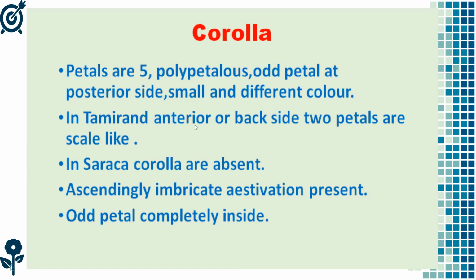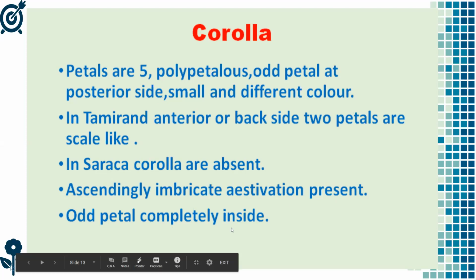In tamarind, the anterior or back side 2 petals are scale-like. So we know very well a very familiar plant, that is tamarind. So the anterior or back side petals are scale-like structures. In Saraca, corolla is absent. So generally in Saraca indica, the corolla means the petals are absent, and ascendingly imbricate aestivation is present.